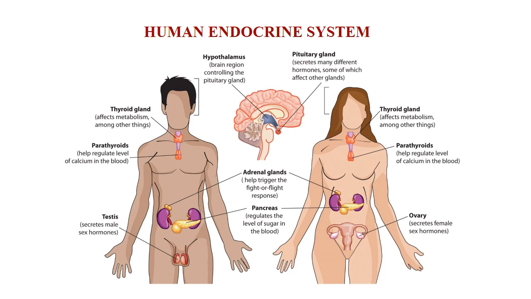This is electrical control. Another controlling system is by means of chemical messengers or the hormones, and that is known as endocrine system.